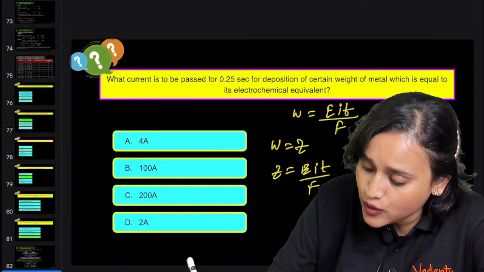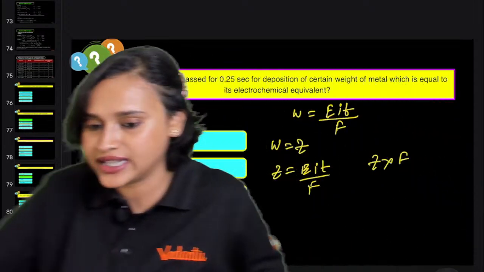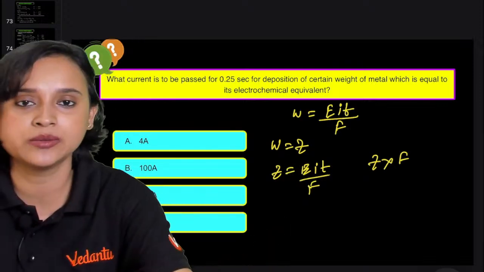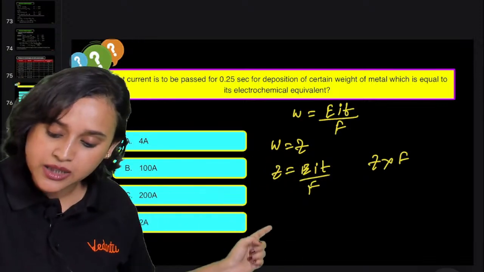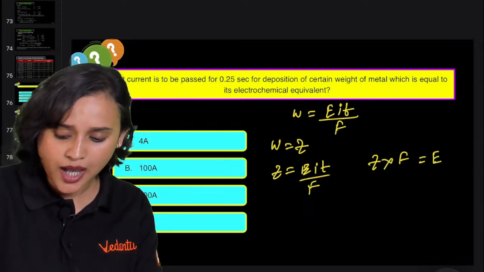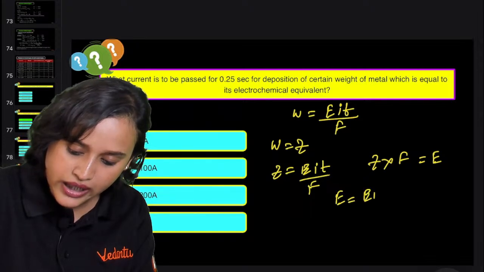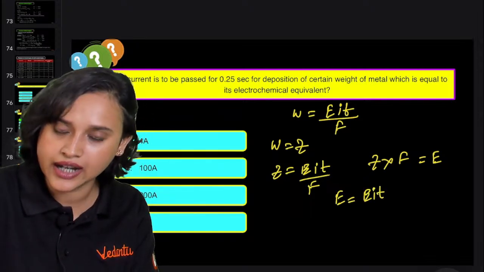And we know that Z multiplied with F is equal to E. Am I right? Absolutely. So that means that E is equal to E I T, I can write from here.